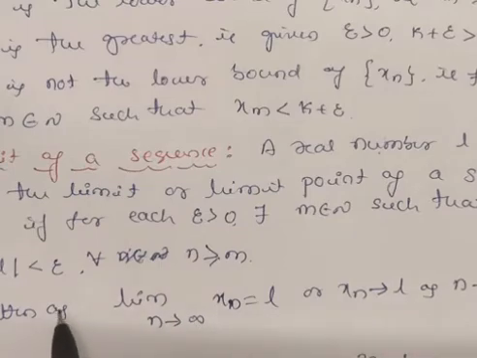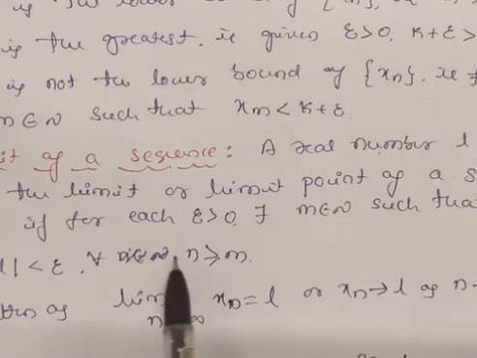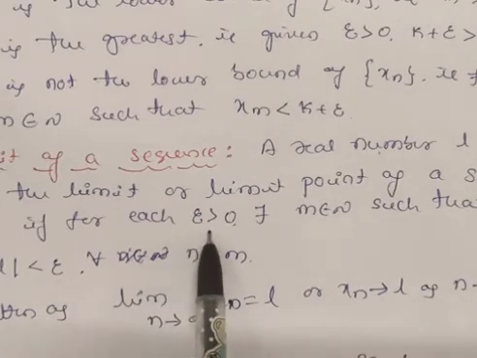So here, mod of xn minus L is less than epsilon for all n greater than or equal to m, for epsilon greater than 0.